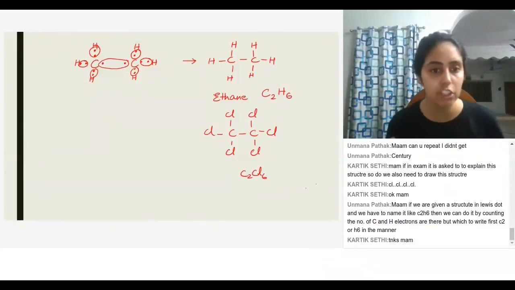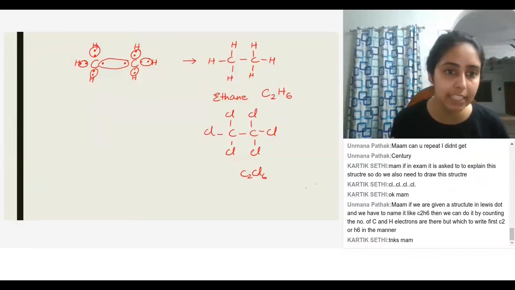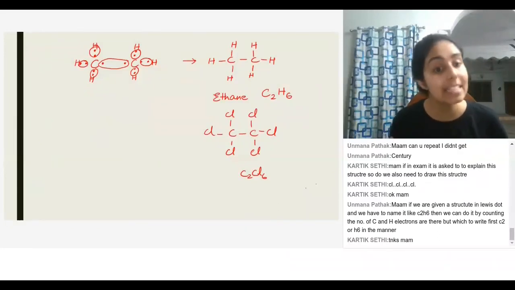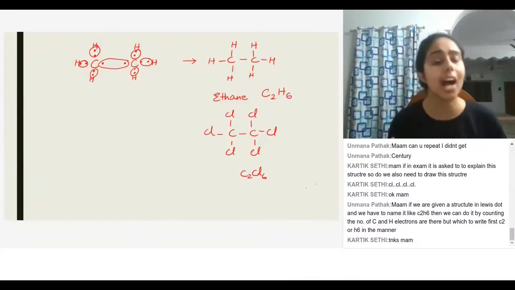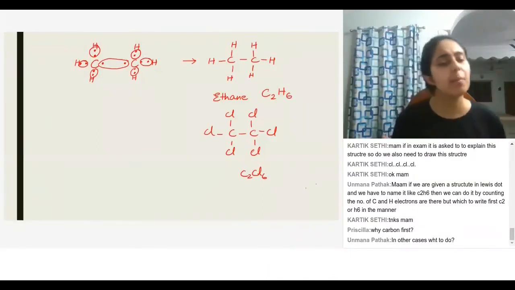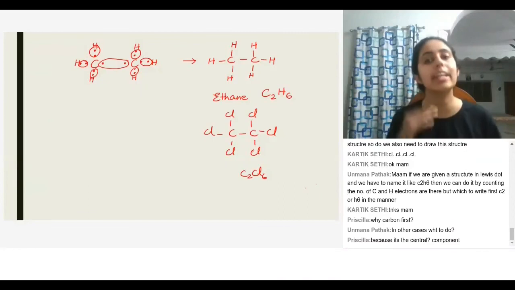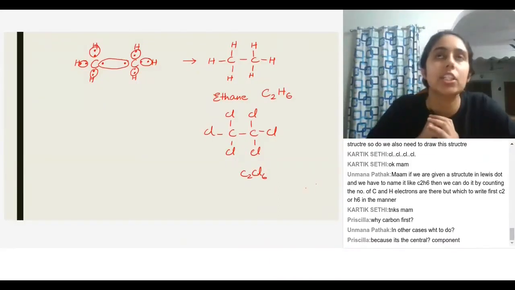Ma'am, if we are given a structure in Lewis dot and we have to name it like C2H6, then we can do it by counting the number of carbon and hydrogen electrons. Yes, absolutely. But which to write first? You always have to write carbon first and then hydrogen. Carbon always comes first. In other cases, you will be able to tell. For example, water is H2O, so just write H2O. But you will get examples that you already know of.